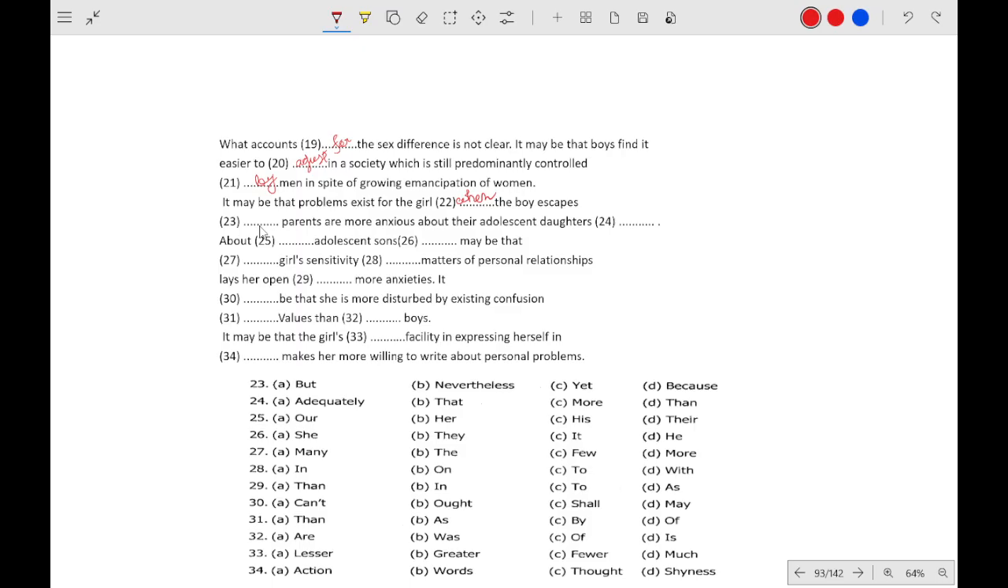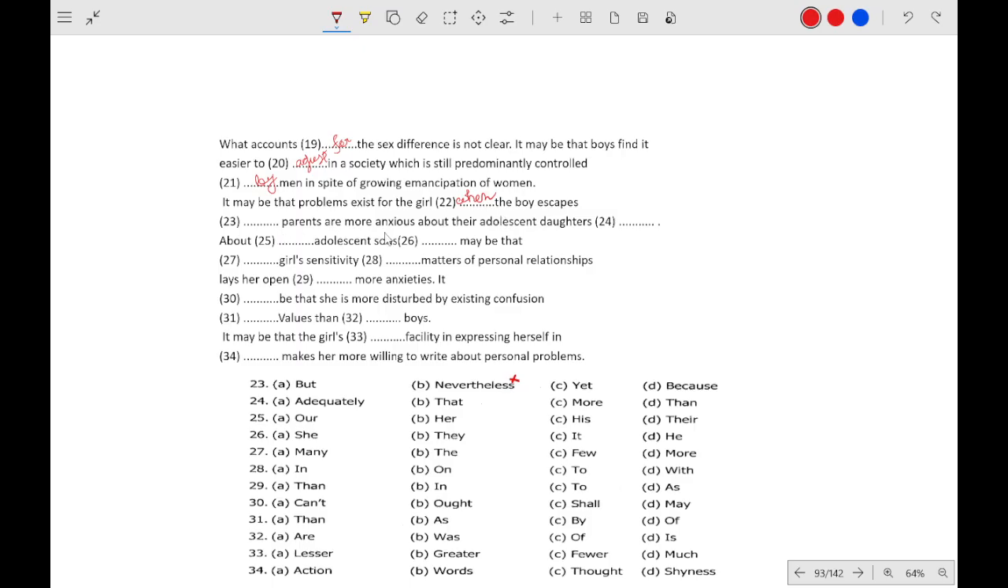Boy escapes, but parents are more anxious. Nevertheless, parents are more anxious. So "but" could be the correct answer, but "nevertheless" will not be. Nevertheless is used if we have already stated something beforehand. We have not stated anything beforehand, so nevertheless will not be the correct option. For example, it is raining outside. Nevertheless, we still went for our match. There is nothing like that here, nothing has been stated.